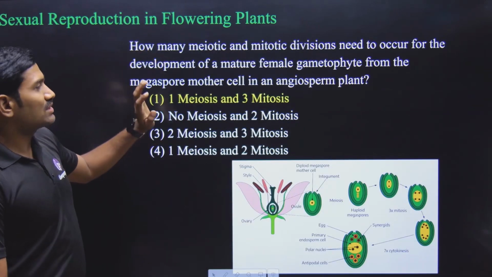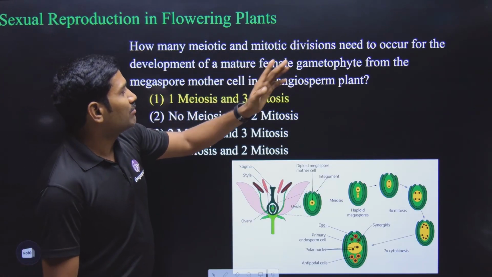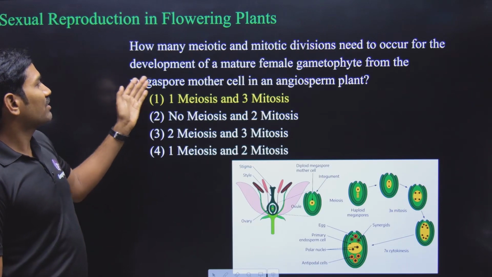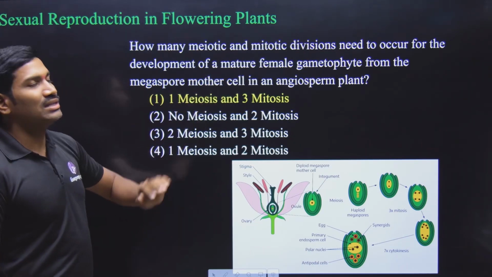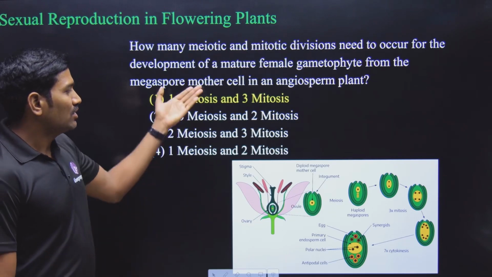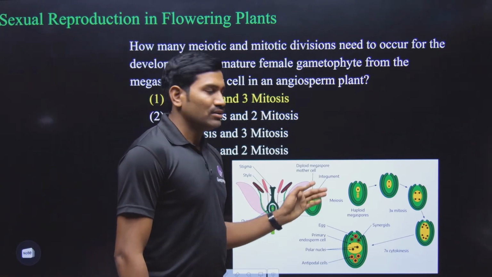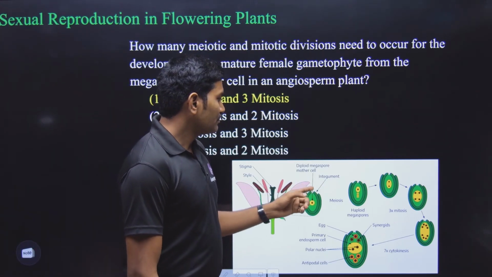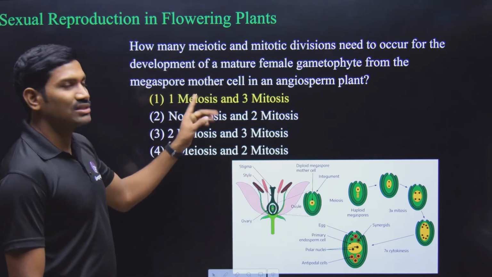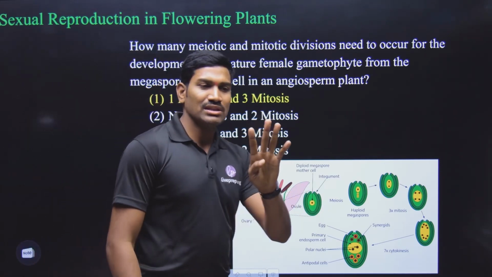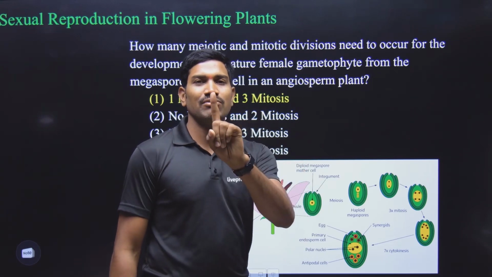Next one, again from the same chapter. How many meiotic and mitotic divisions need to occur for the development of mature female gametophyte from the megaspore mother cell in the angiosperm plant? So here what happens? This megaspore mother cell, this is the diploid cell that is undergoing the meiosis. So one meiosis. And after meiosis, 4 cells are produced, 3 will be degenerated and 1 will be there.